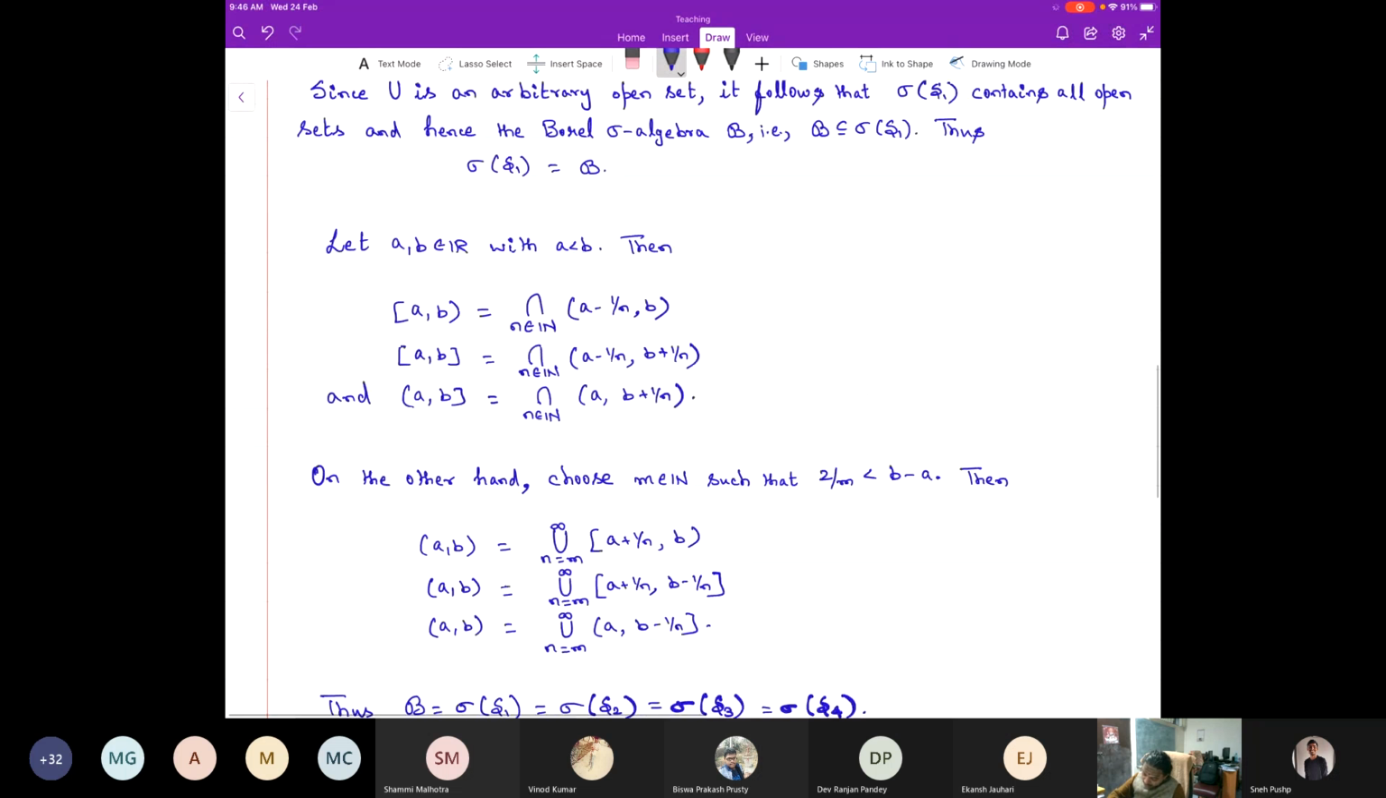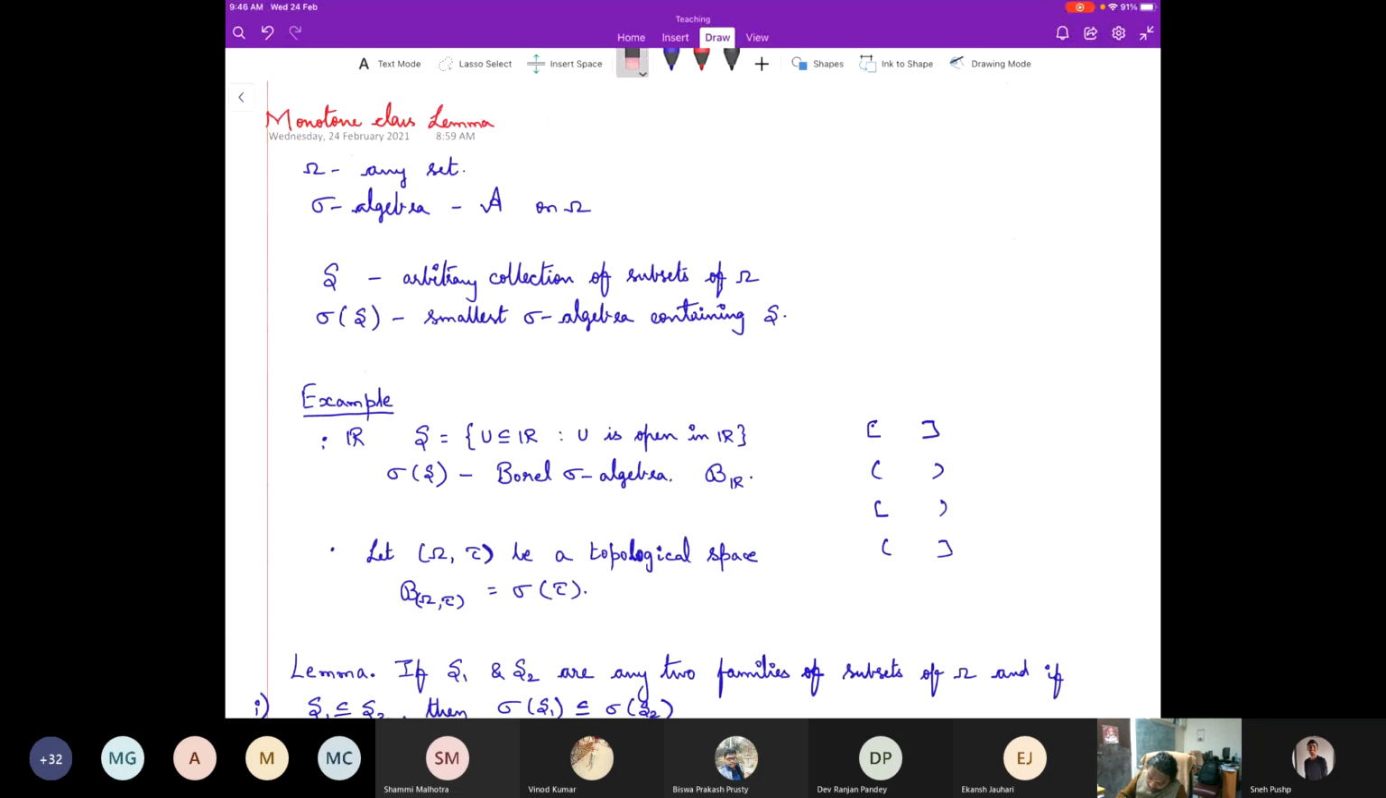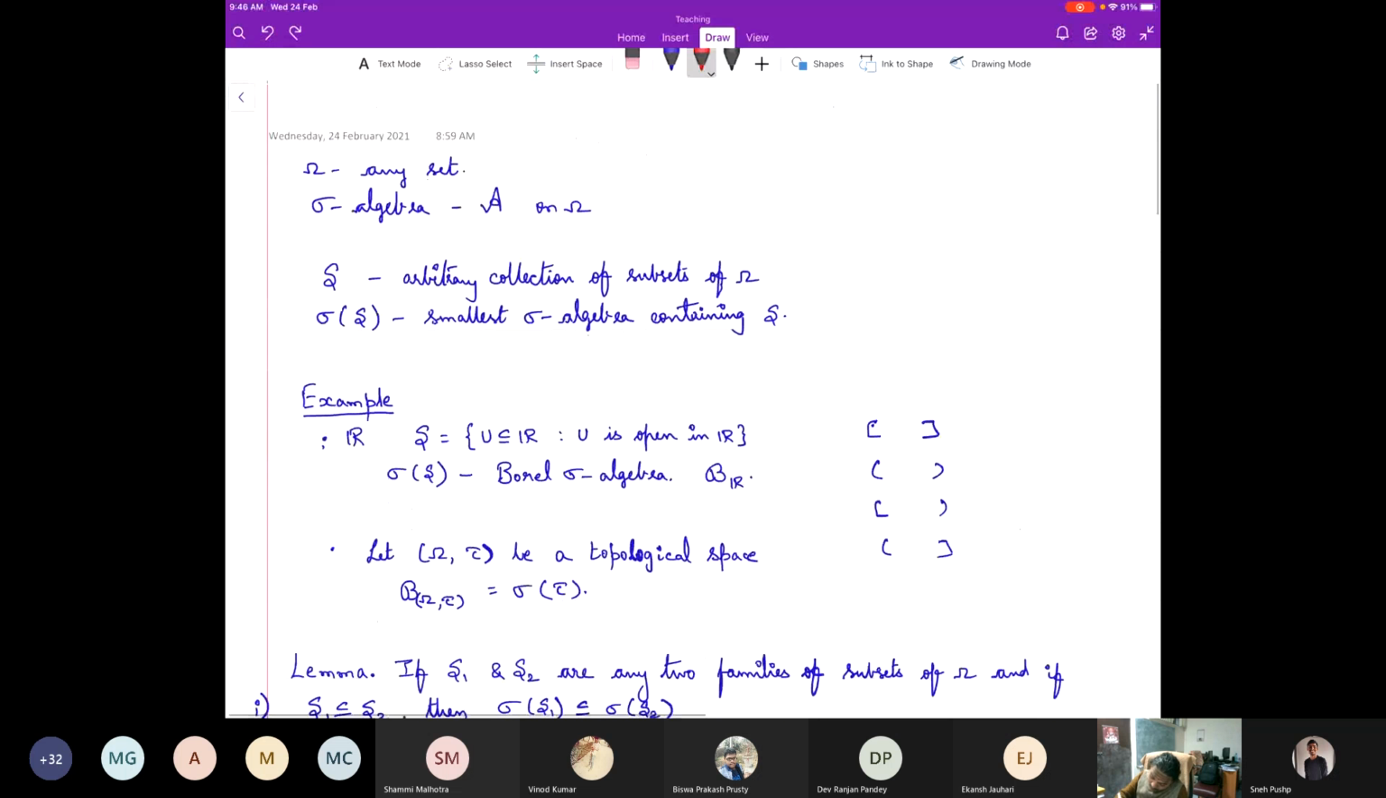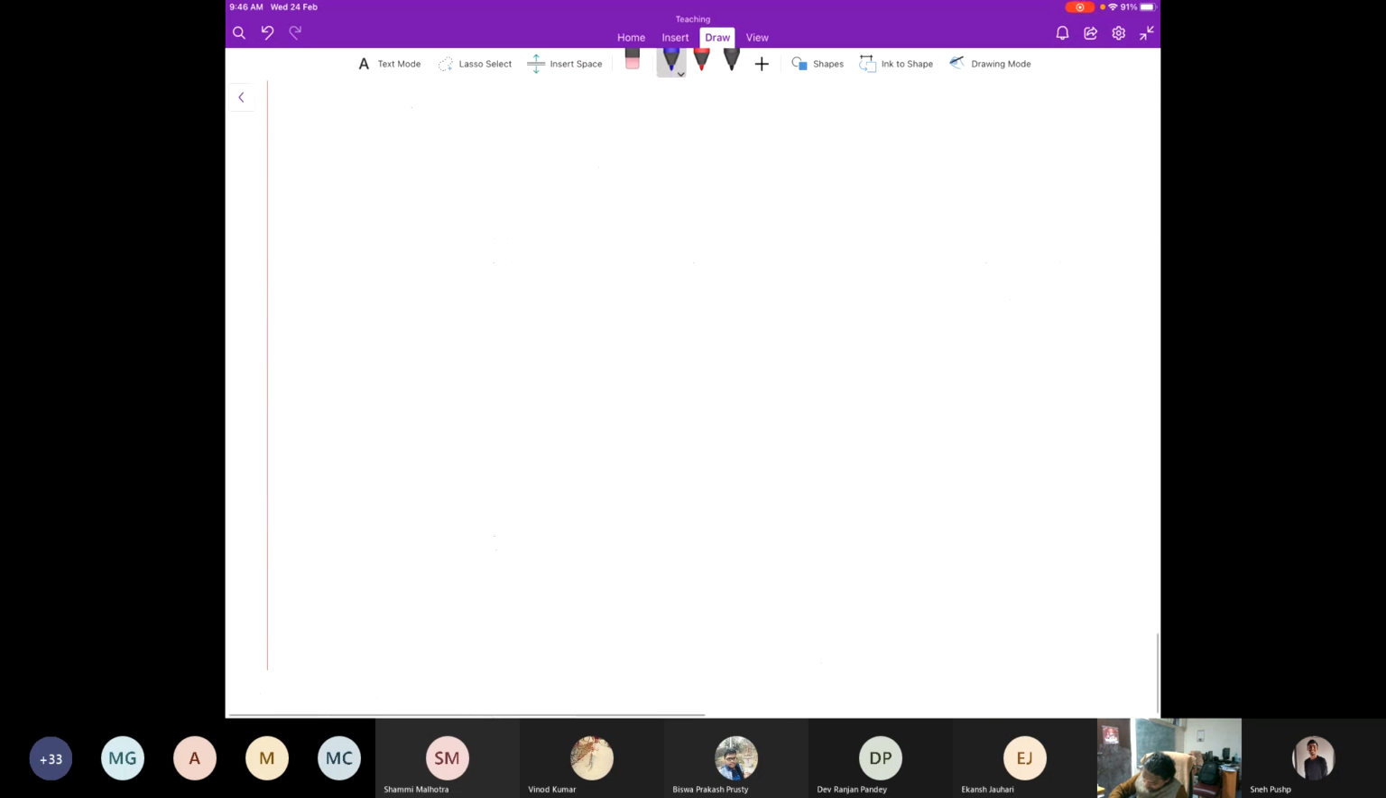Rather than calling it the monotone class lemma for today, I think I'll only say about what is known as the Borel sigma algebra, because today we have dealt only with the Borel sigma algebra. I don't think I'll find time, and I don't want to get into a new definition towards the end of the class. Fine. So let me stop here.